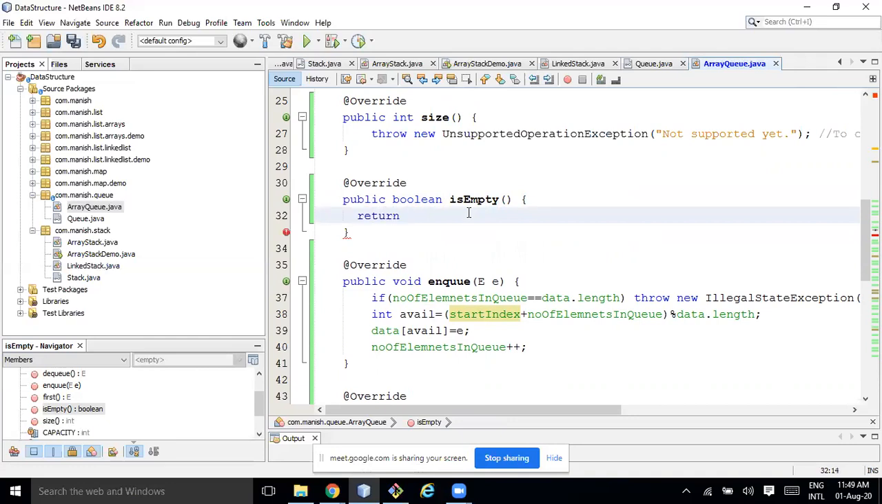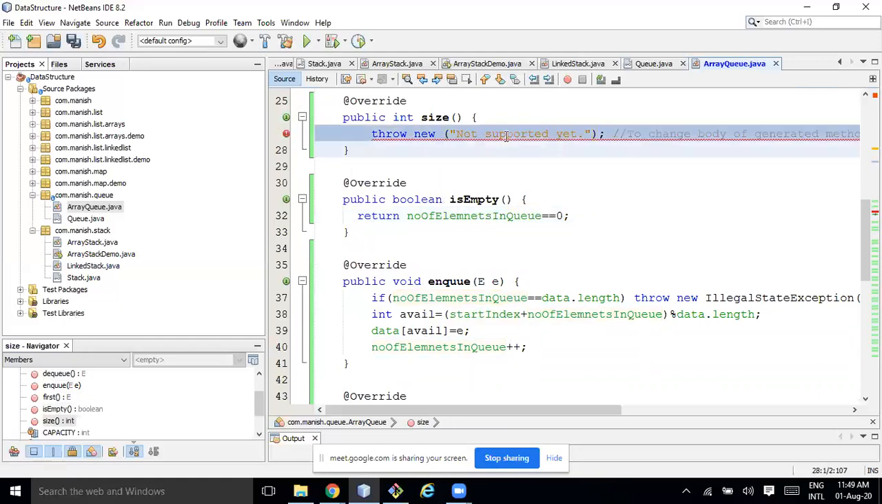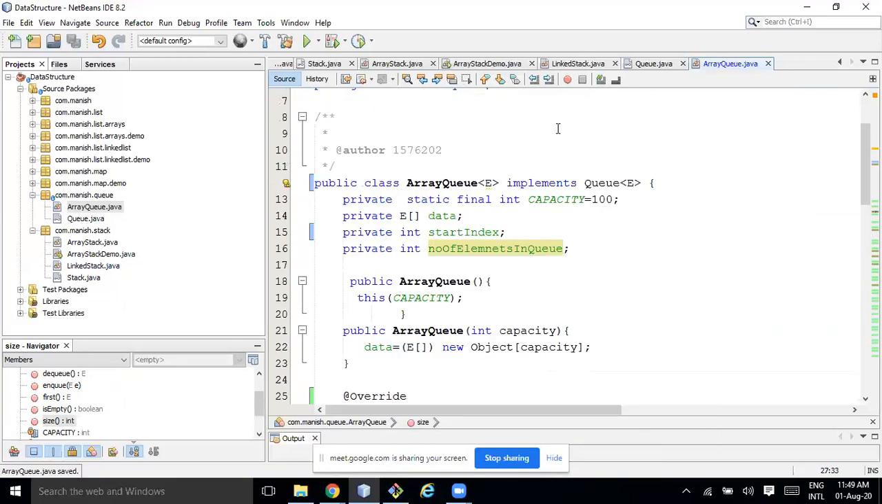Return size, the number of elements in queue equal to 0. For size, we have one variable itself in this case. So return the number of elements in queue. Okay, let's give a try how it goes on.